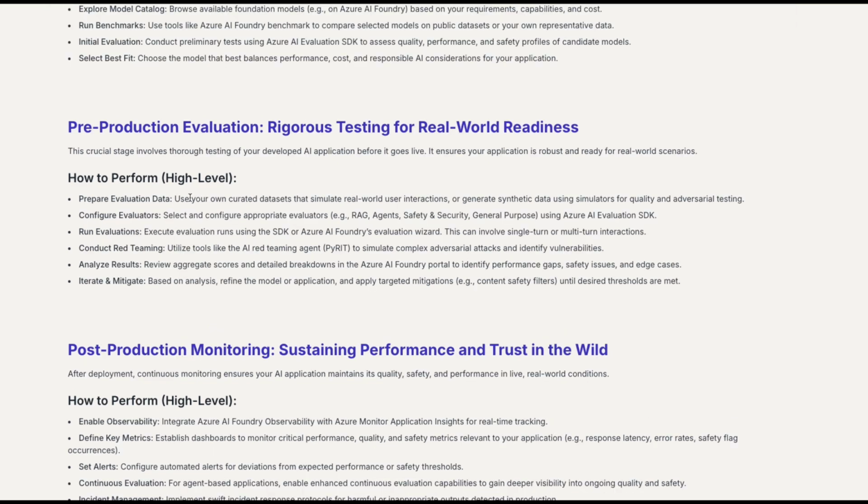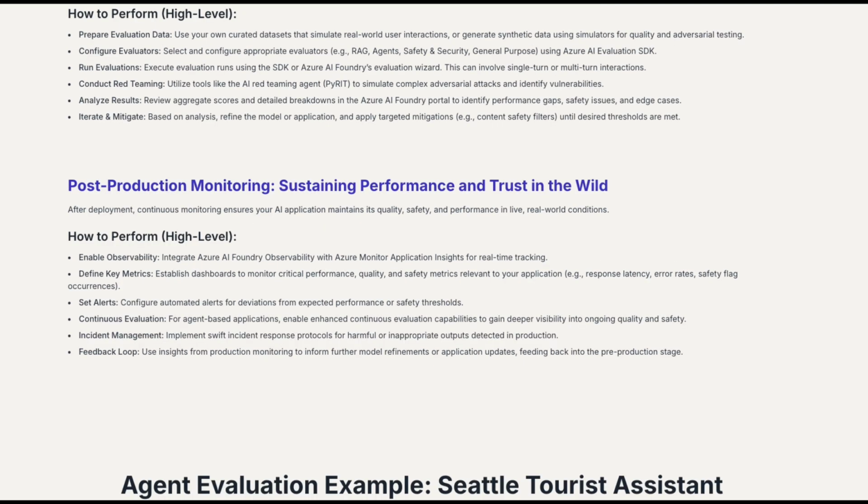And in the pre-production evaluation stage, you prepare the evaluation data, select and configure the appropriate evaluators, run the evaluation, and analyze the result. Based on the analysis, refine your model and apply the mitigations. In the production stage, integrate Azure AI Foundry observability with Azure Monitor Application Insights for real-time tracking. Establish metrics to monitor the application performance, quality, and safety.